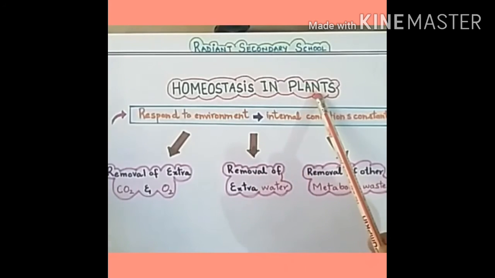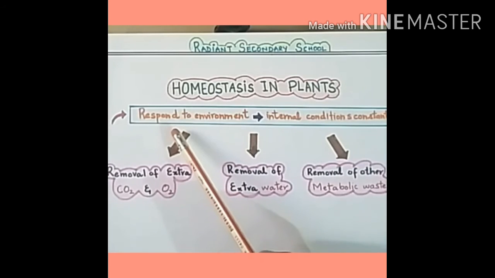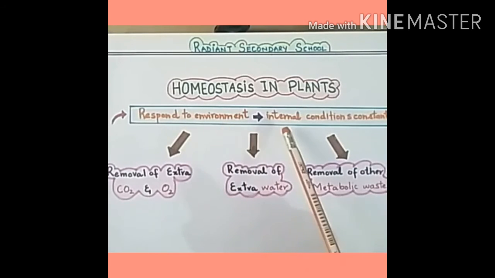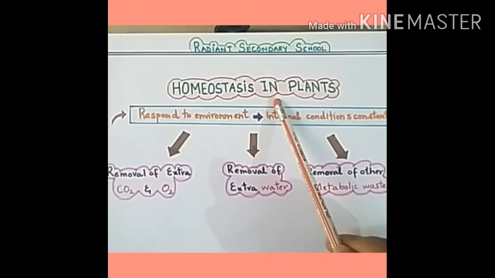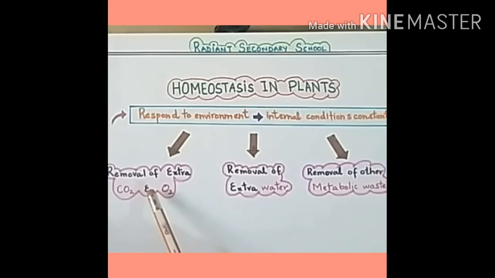Homeostasis in plants. Being living organisms, plants also respond to environment to maintain internal body conditions at constant or at equilibrium. So, plants maintain homeostasis by removing extra carbon dioxide and oxygen.